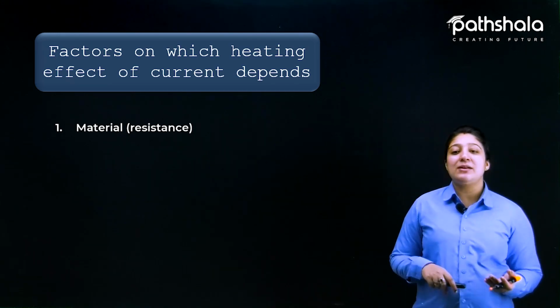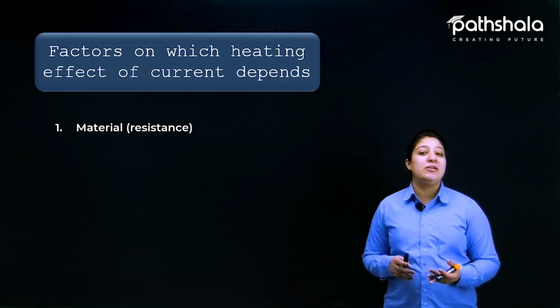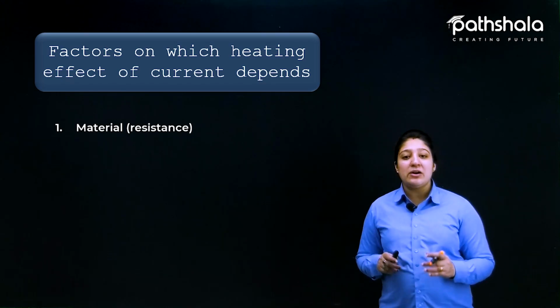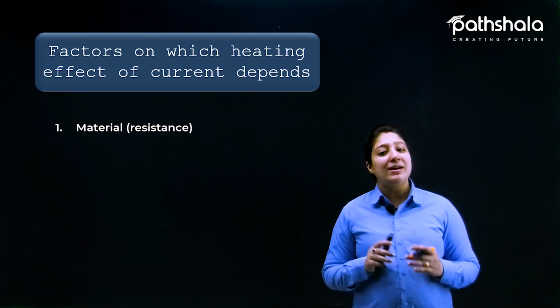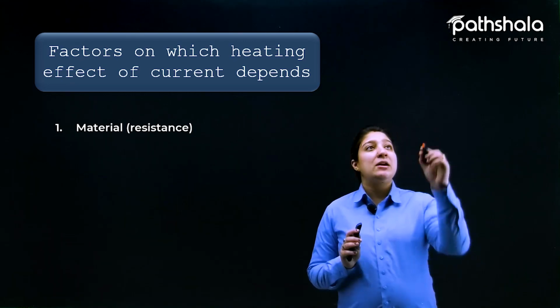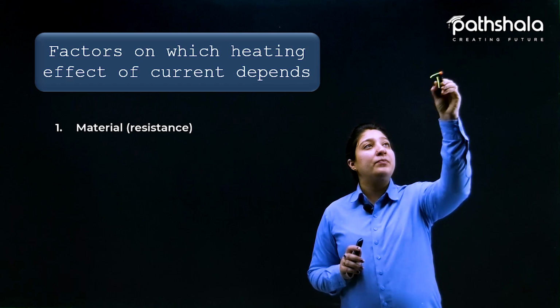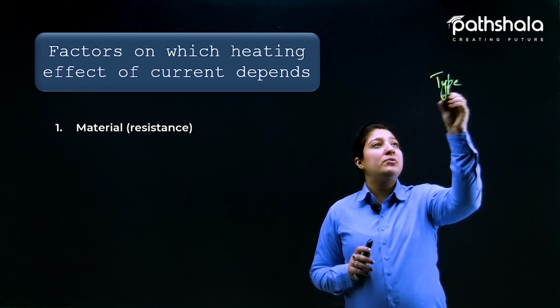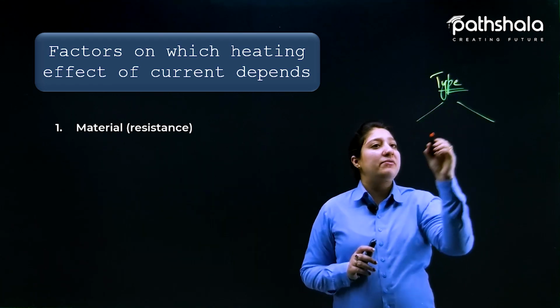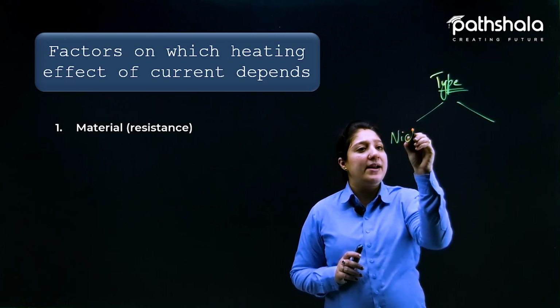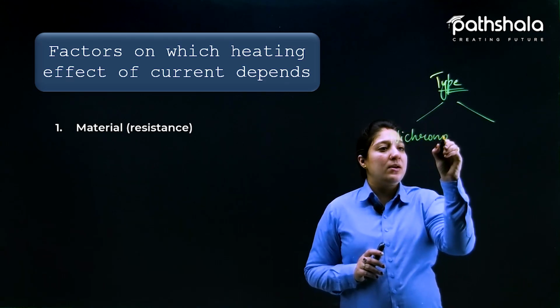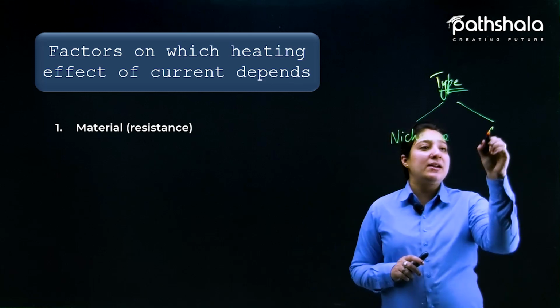Now, the higher the resistance, the higher the heating effect of that element. Here, we are going to understand this resistance by taking two types of wires. What you need to do is connect these two types of wires into your circuit: the first one is nichrome wire and the other one is your copper wire.